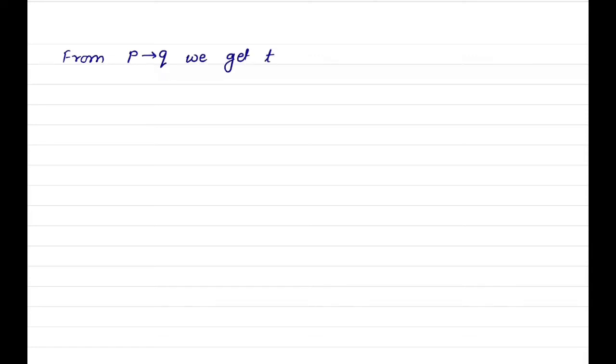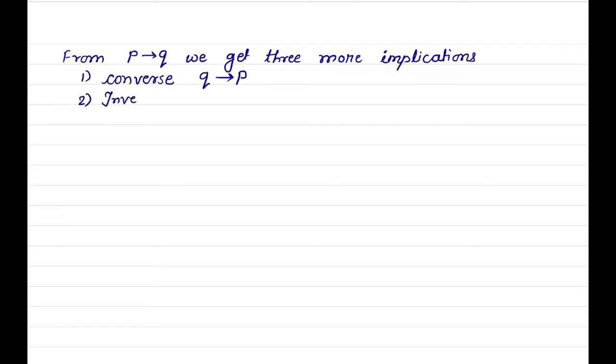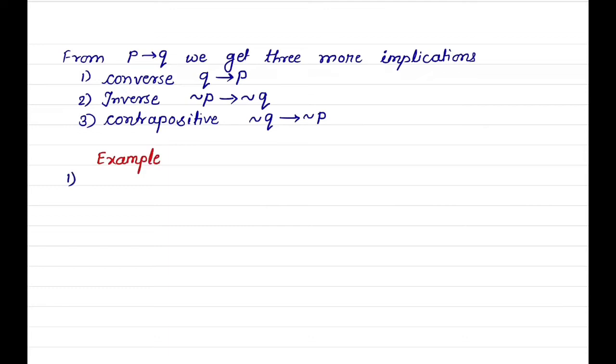From P implies Q, we get 3 more implications. The converse of P implies Q is Q implies P. Inverse, negation of P implies negation of Q. And contrapositive, negation of Q implies negation of P. We will understand more with an example.